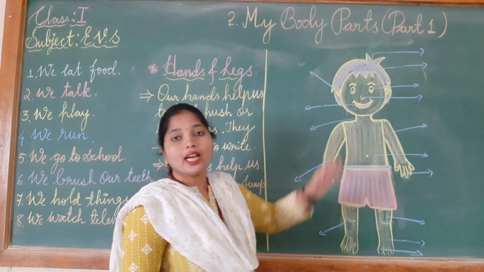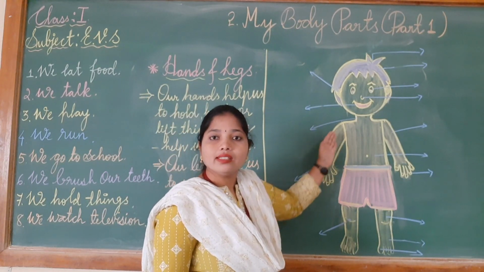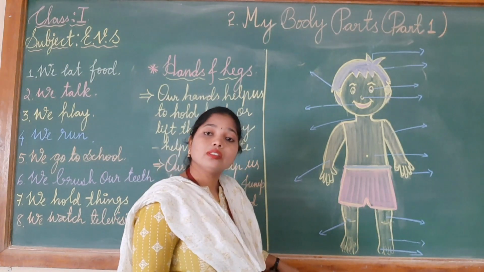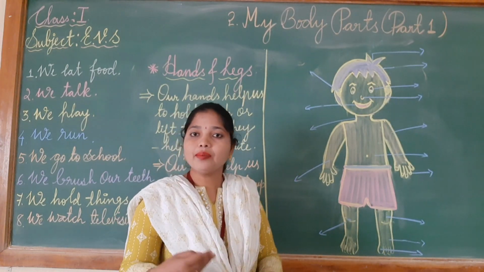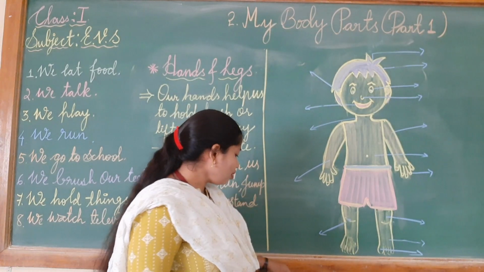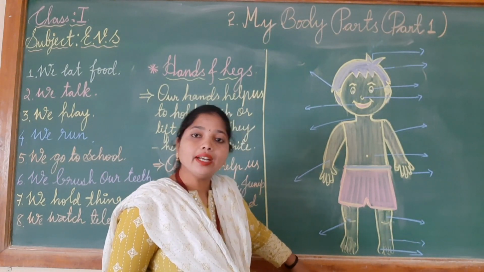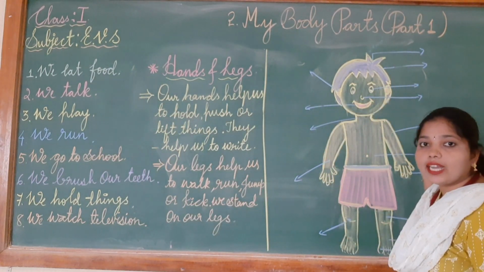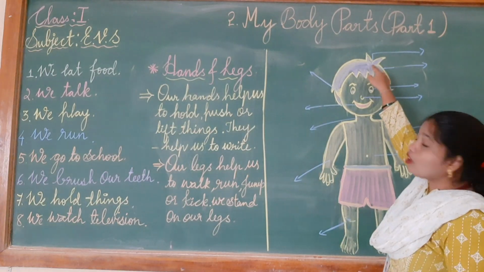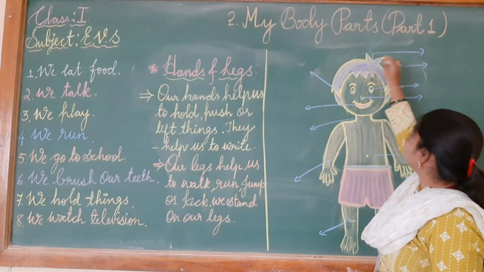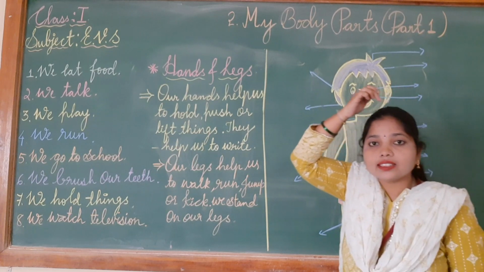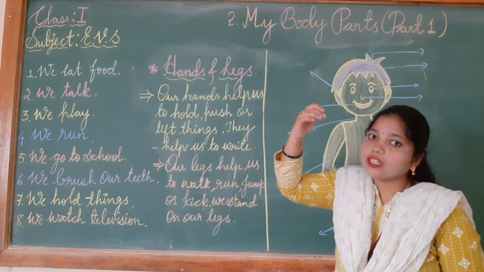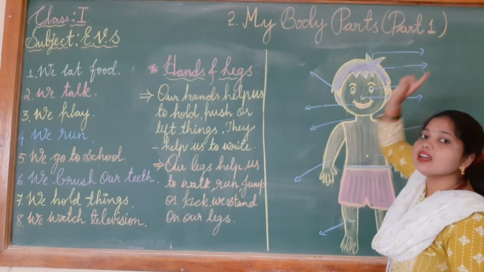So children, I hope you can see this picture. This is a human being, this is a boy, and now we should start labeling these different parts of the body. Now let us see which are the different parts. First, we will start with the left side of his body children. First, this we call head. This is head. It is the uppermost part of our body. So I will write here head.